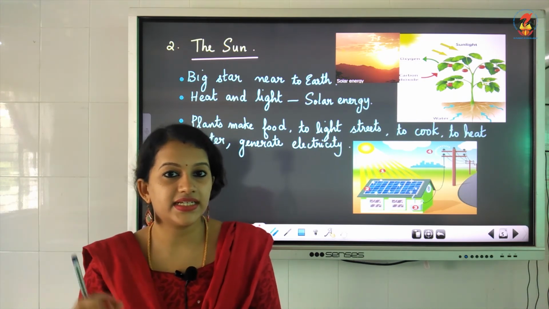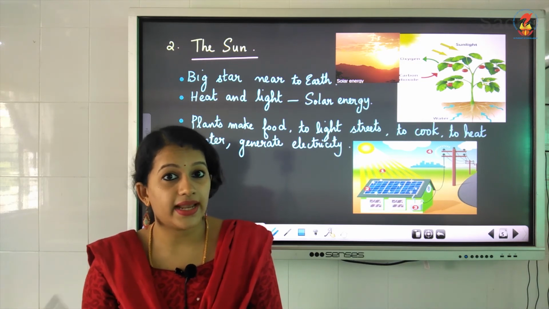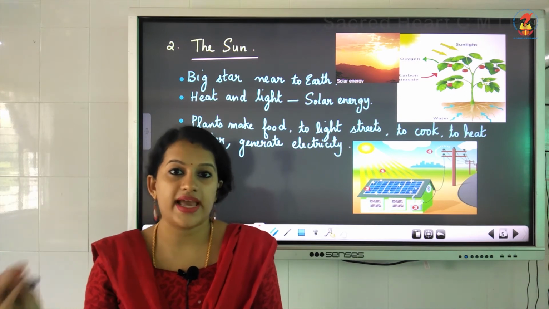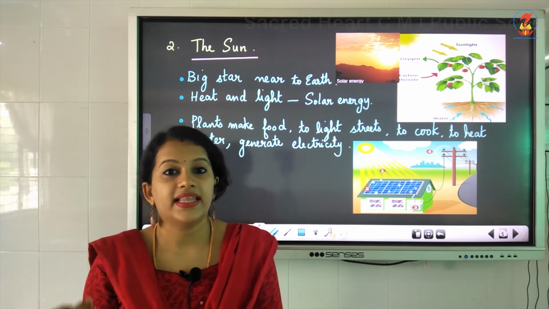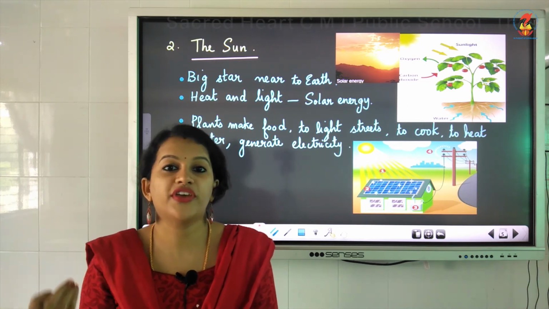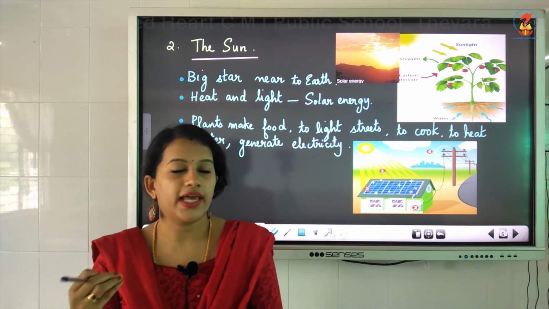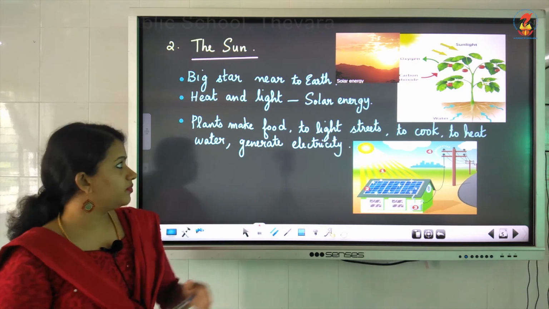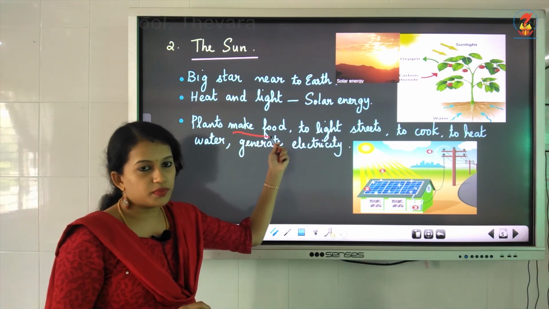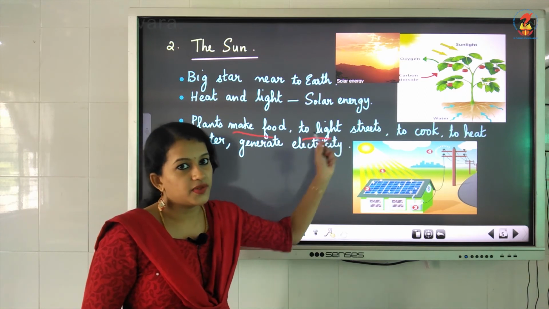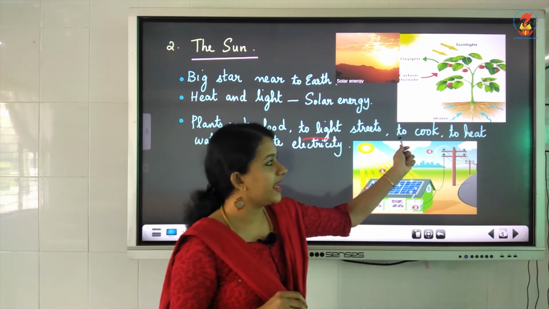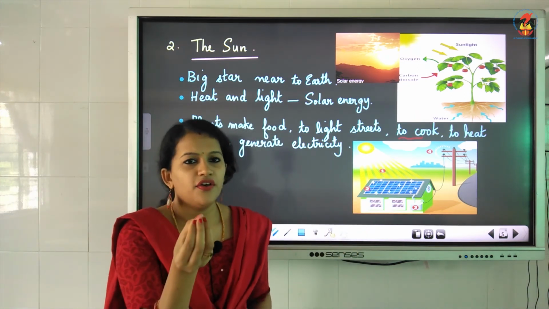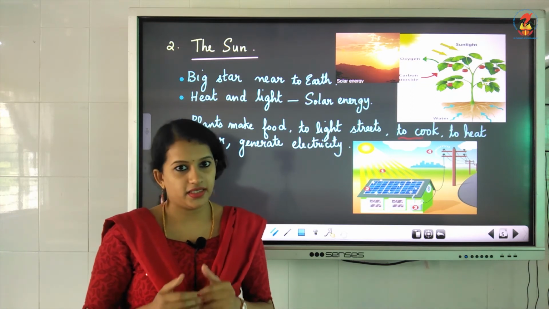So is it clear, children? So sun is also an example of natural resource. The sun is also a natural resource, and the energy that we get from the sun in the form of heat and light is known as solar energy. We use the solar energy for many things. I have mentioned it on the board. To make food, the plants use it to make food. Then we use solar energy to light streets. Then we use solar energy to cook, to heat water, and to generate electricity. These are few uses of solar energy.